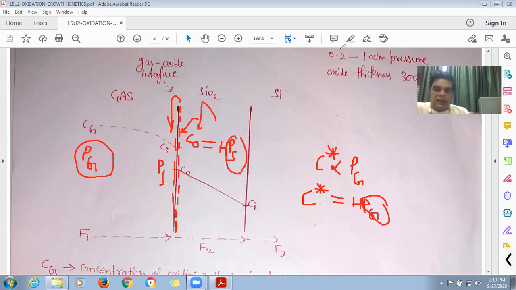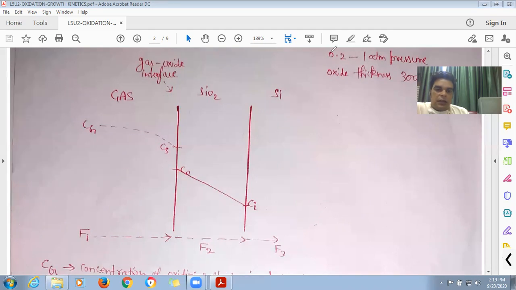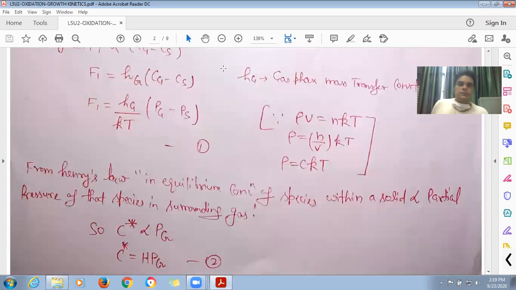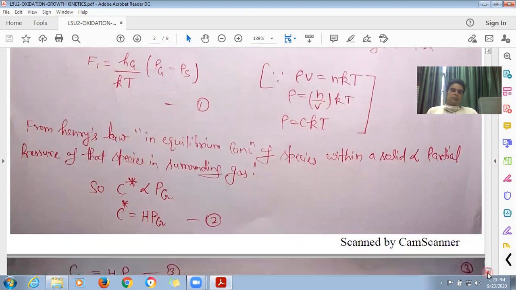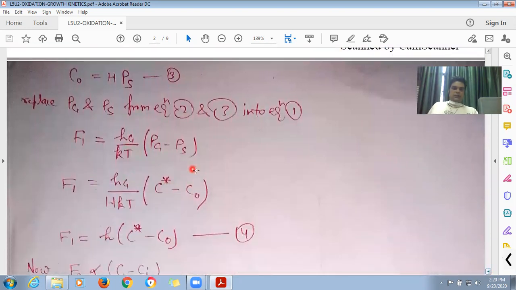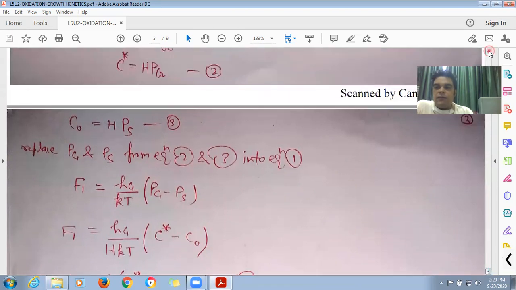If I place these two values in the equation of flux F1 that I got here, replacing Pg and Ps by using Henry's law, Pg is replaced by C star upon H and Ps is replaced by C naught upon H. So I get this expression. If I replace all these constants by h, then I will get the flux F1 as h times (C star minus C naught). Now, this is the flux F1.